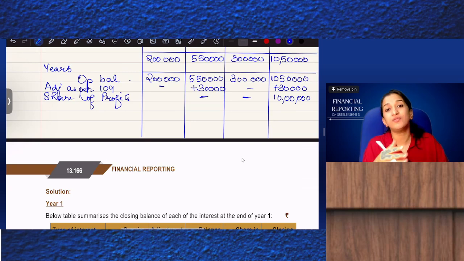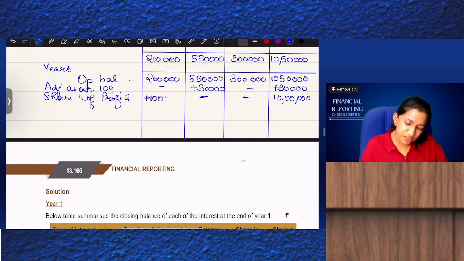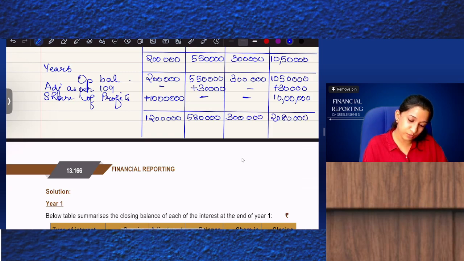Whatever loss we adjusted, we have reversed. Balance entire profits should be added to equity shares. So closing balance is 12 lakhs, 5 lakh 80,000, 3 lakhs, and 20 lakh 80,000.